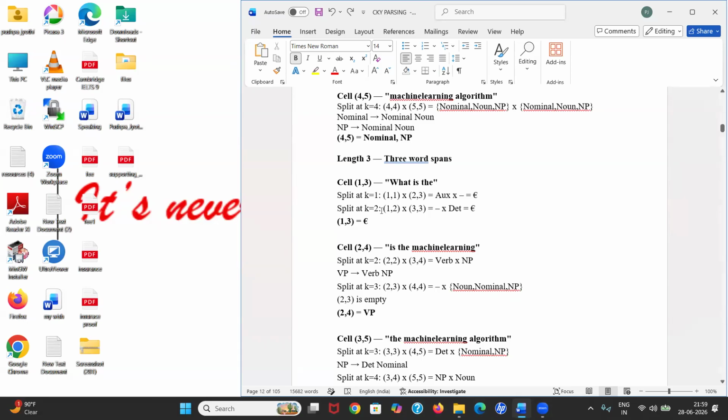Three words. I told you there are so many splits. We can't restrict ourselves to one split. Because we don't know, we can get split 1, split 2, split 3, we don't know. So take every split. I split at 1, 1.